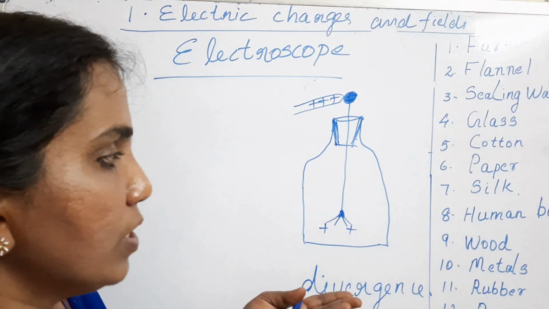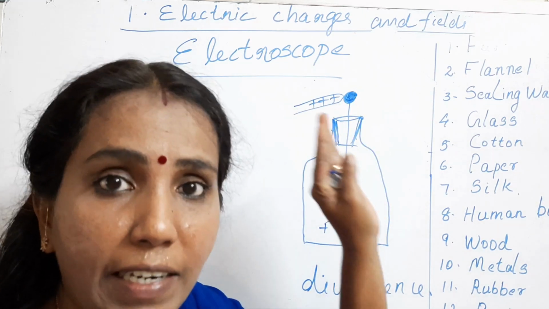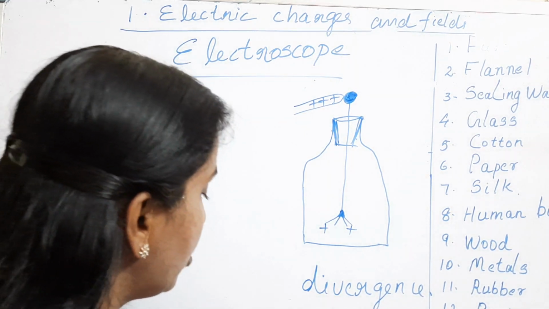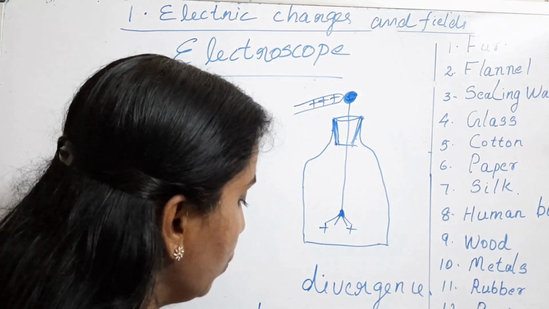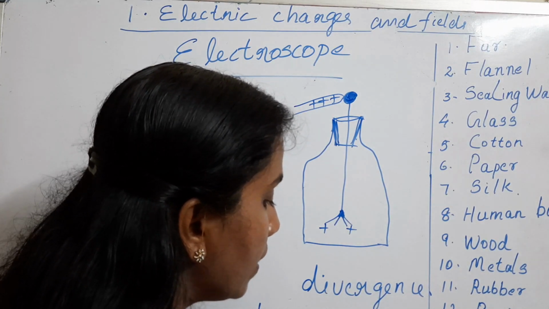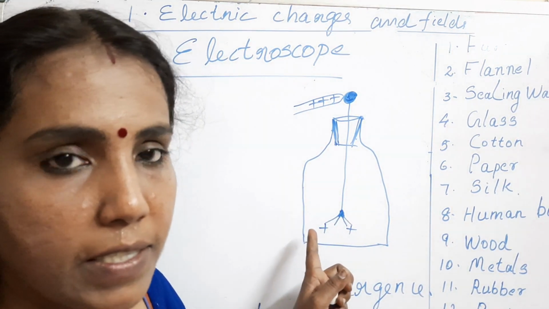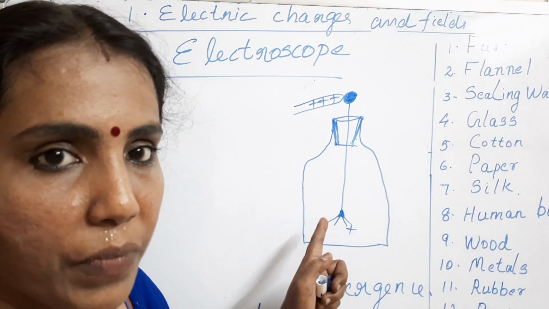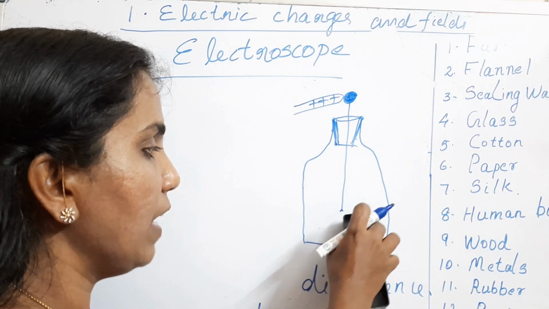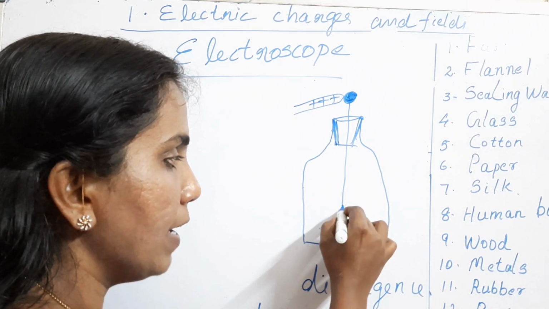Okay, now how can you say whether the object which you have brought carries positive or negative charge? For that purpose you have to use a charged electroscope. What do you mean by a charged electroscope? This electroscope is already having a charge. Suppose it has positive charge. Already it is having positive charge, so it will show some divergence in the beginning itself.